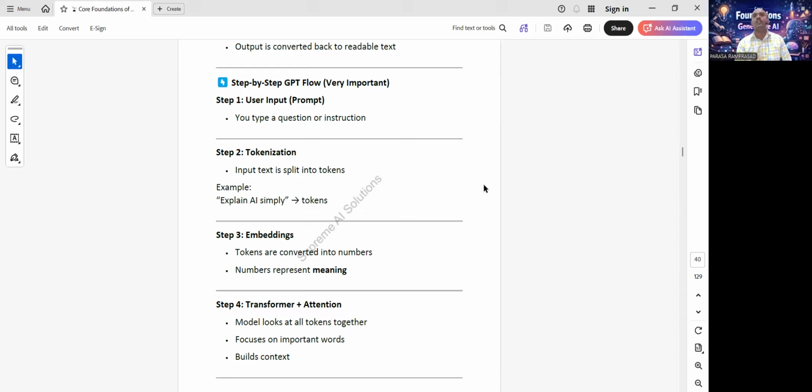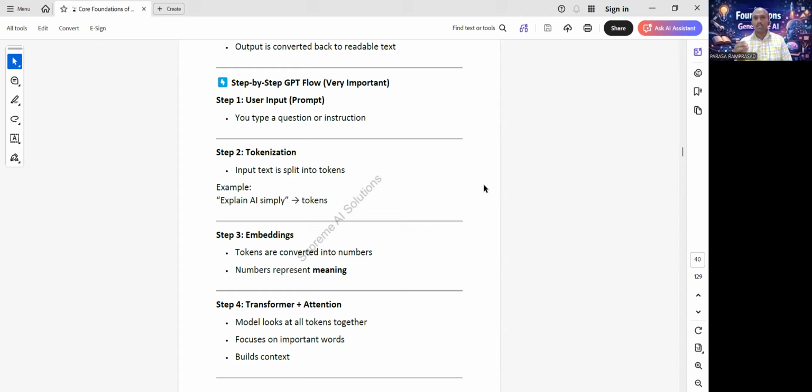What does attention do? Attention helps GPT look at all words together, understand which words are important, and build context.